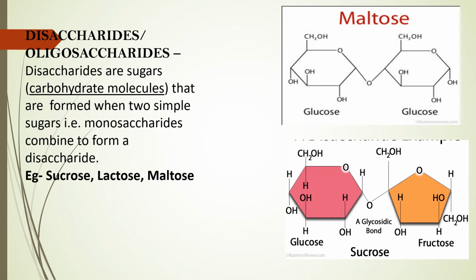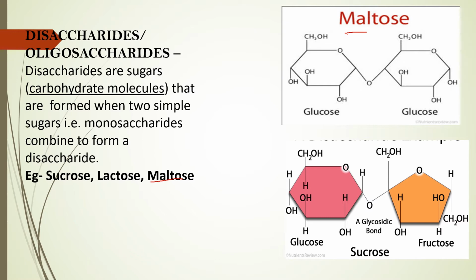For example, maltose is a disaccharide, and here you see the structure of maltose. As I have told you earlier, glucose is a monosaccharide. When two glucose molecules, that is two monosaccharides, combine together, they form a new carbohydrate, that is maltose. Or take sucrose. Sucrose is formed from one glucose molecule and one fructose molecule. Fructose and glucose both are monosaccharides. When they combine together, they form sucrose.